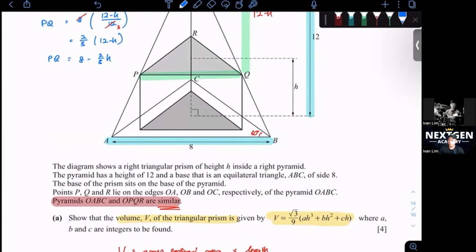Another thing that they gave us is that it's an equilateral triangle, right? So that's why I wrote 60 degrees here. And they say it touches here, which means this triangle PQR is also an equilateral triangle, because here is 60 degrees, 60 degrees, 60 degrees, due to the fact that it touches here.